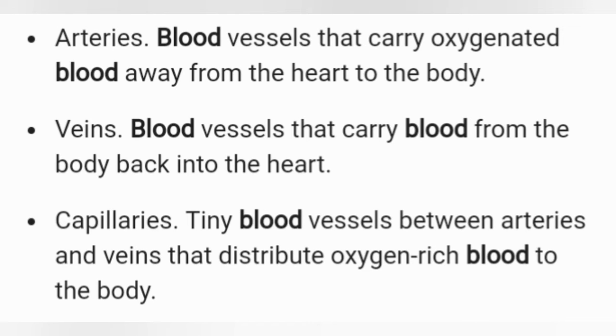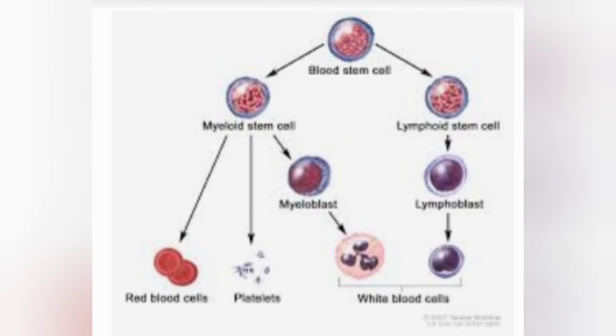Now the composition. Human blood is formed of two components. Number first, that is the blood plasma, also called fluid matrix, and second, that is the blood corpuscles, the formed elements.